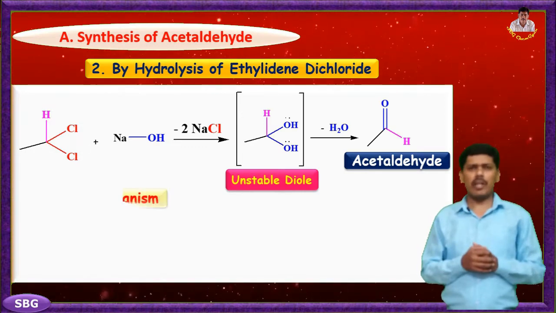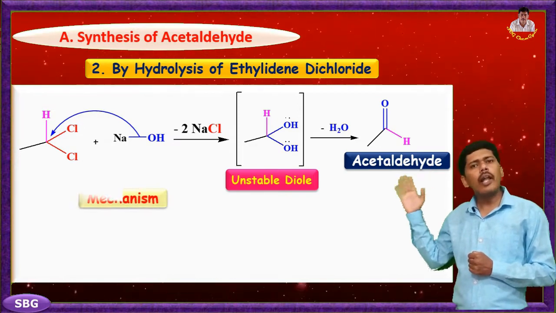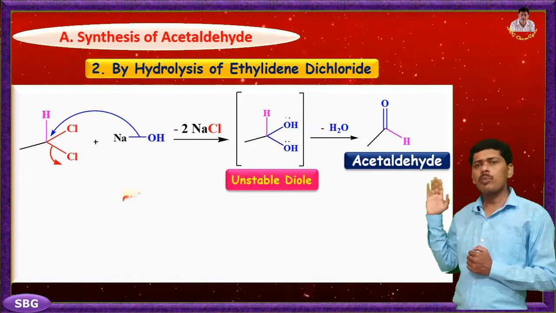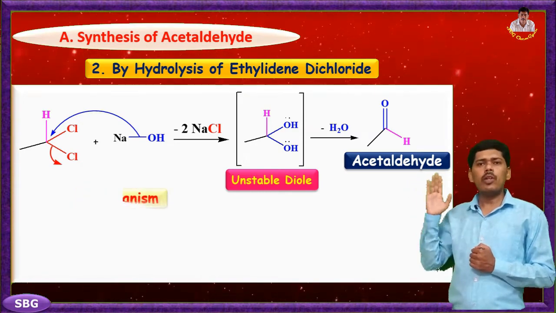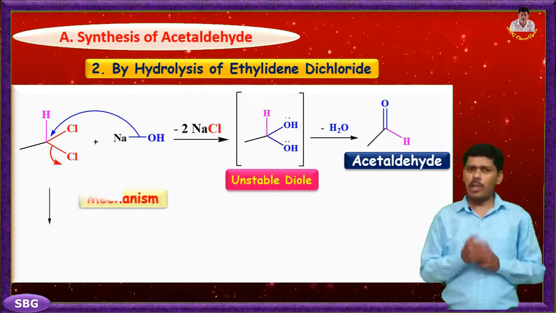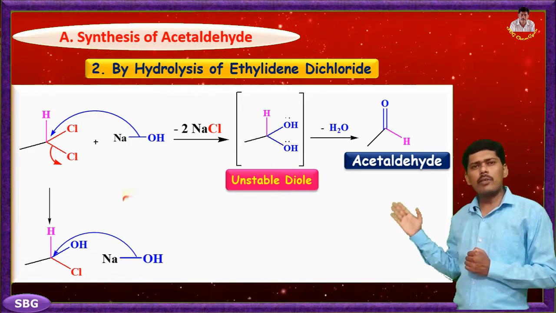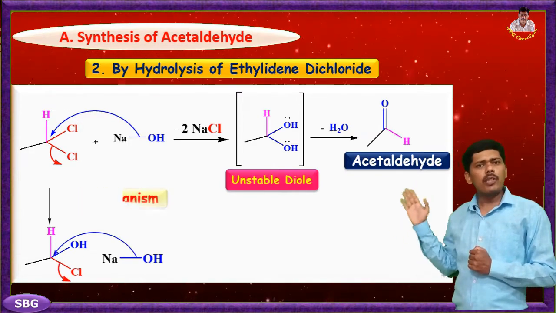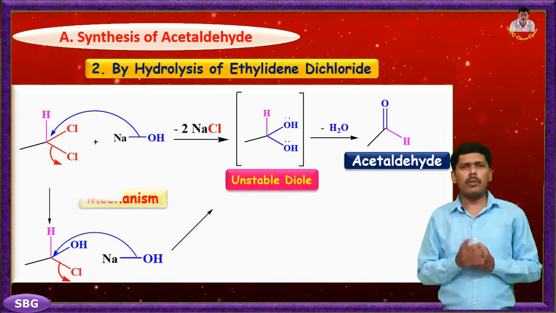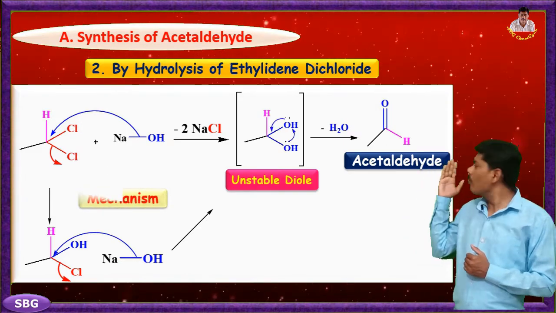In its possible reaction mechanism, the hydroxy group of sodium hydroxide attacks the electron deficient carbon atom with removal of one of the chlorines from the ethylene dichloride, because chlorine is a good leaving group. Again, another molecule of sodium hydroxide reacts as before and forms geminal ethylene diol. This is a very unstable intermediate. It converts into acetaldehyde with the loss of a water molecule.